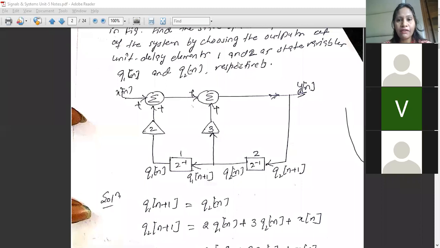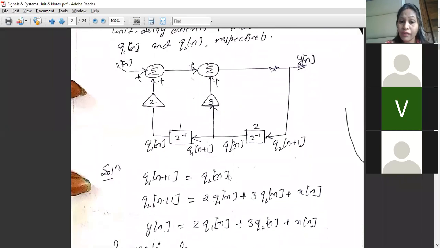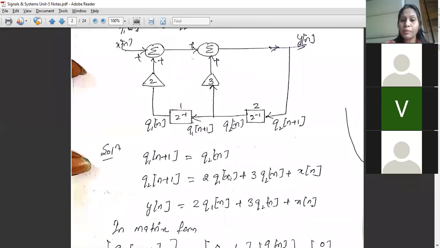Now here, as we have defined, by choosing the outputs of unit delay element 1 and 2 as state variables, Q1n is taken as the output of the first unit delay and Q2n is taken as the output of the second unit delay block. This we need to define always for defining our state variables, because these are nothing but our state variables, through which we'll be representing our state space.